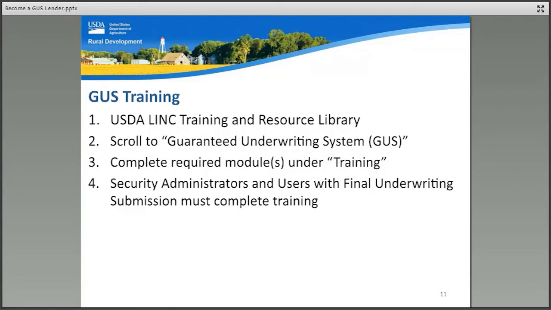Security administrators and users that will be granted final underwriting submission privileges are required to complete the GUS trainings. USDA highly recommends that all GUS users take the GUS and USDA origination trainings for a better understanding of USDA expectations, requirements, and to achieve a greater knowledge of all guidelines.